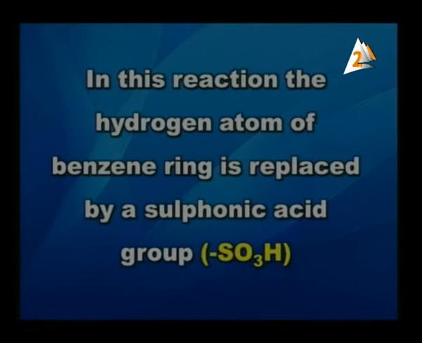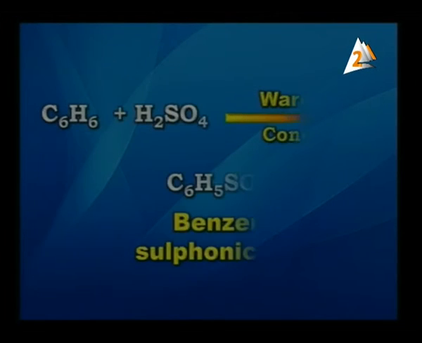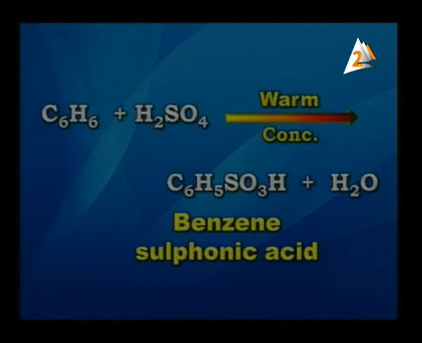This SO3H group replaces the hydrogen atom of the benzene ring. As the screen shows now the equation of the reaction, benzene plus sulfuric acid warm and concentrated. Here one hydrogen atom is replaced by the sulfonic group SO3H, so it forms benzene sulfonic acid, and one water molecule is produced.